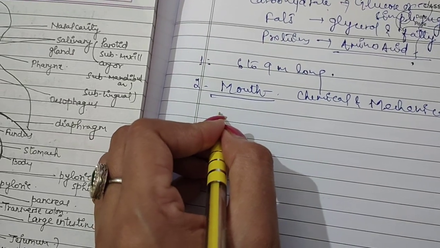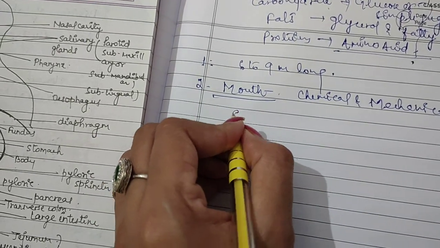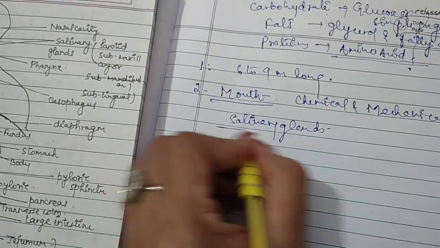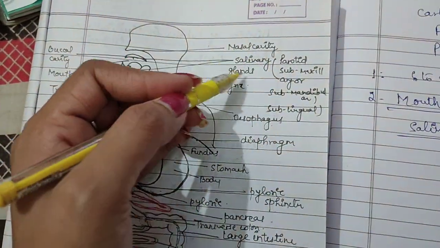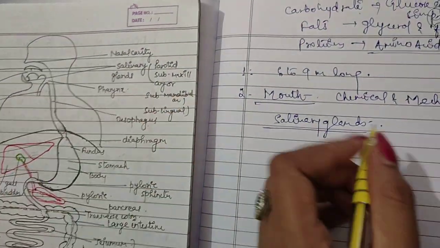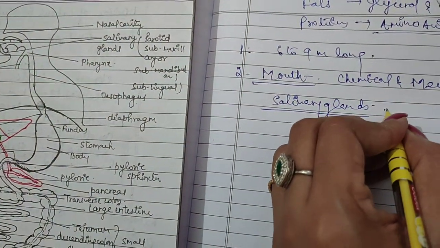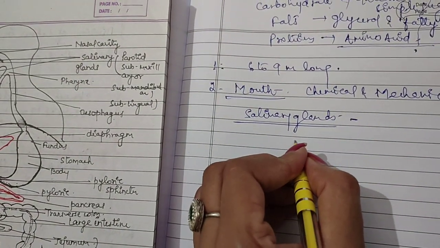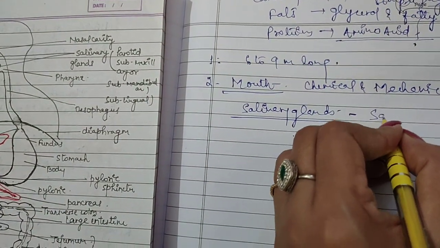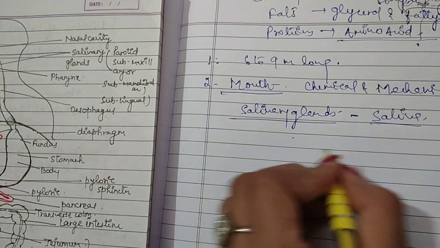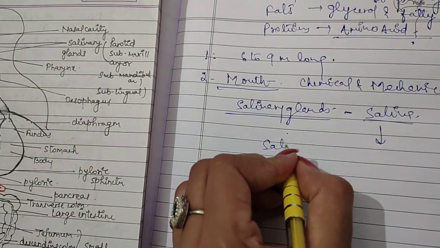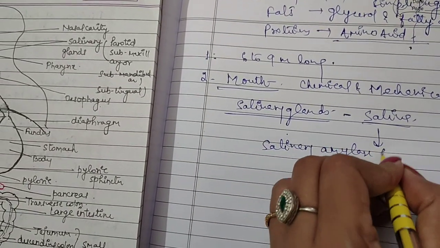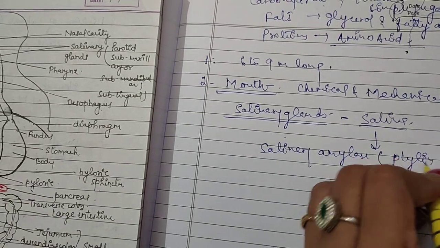In the cheeks there are salivary glands present. As I told you, there are three pairs of salivary glands. And what is the function of these? They secrete saliva, which contains an enzyme that is known as salivary amylase. Earlier it was known as ptyalin.